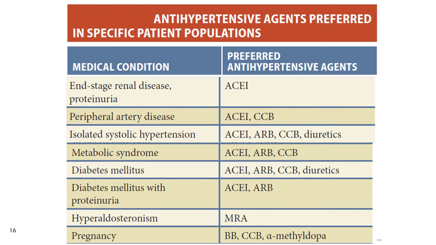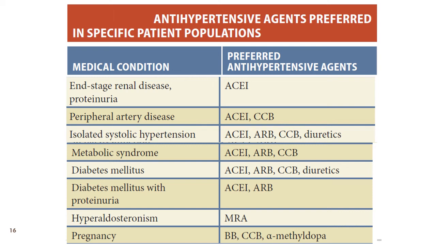In patients with end-stage renal disease and proteinuria, we have ACE inhibitors, which halt the progression of the renal disease. For peripheral artery disease, we prefer angiotensin converting enzyme inhibitors and calcium channel blockers.